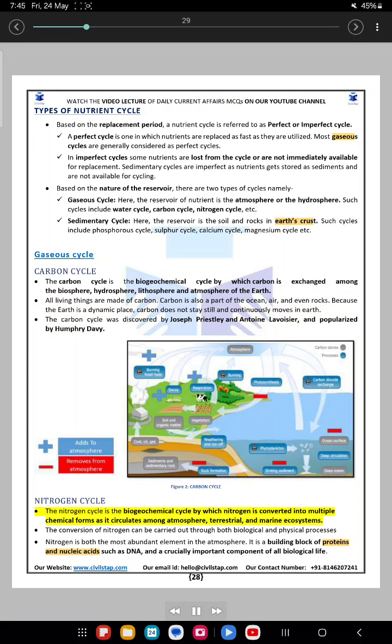Nitrogen cycle. The nitrogen cycle is the biogeochemical cycle by which nitrogen is converted into multiple chemical forms as it circulates among atmosphere, terrestrial, and marine ecosystems. The conversion of nitrogen can be carried out through both biological and physical processes.